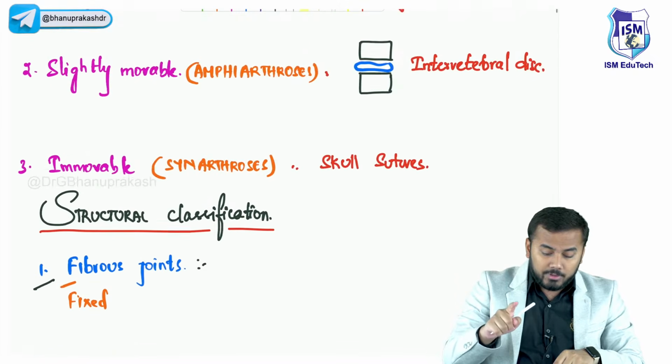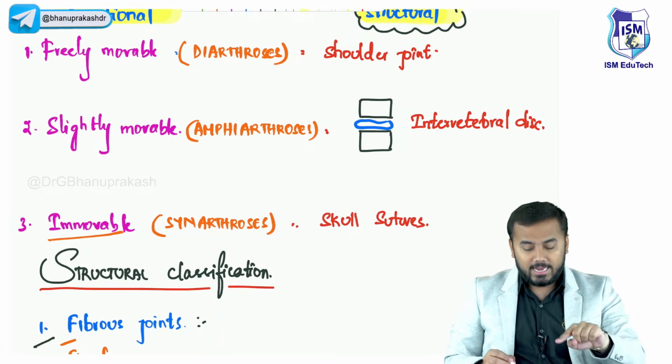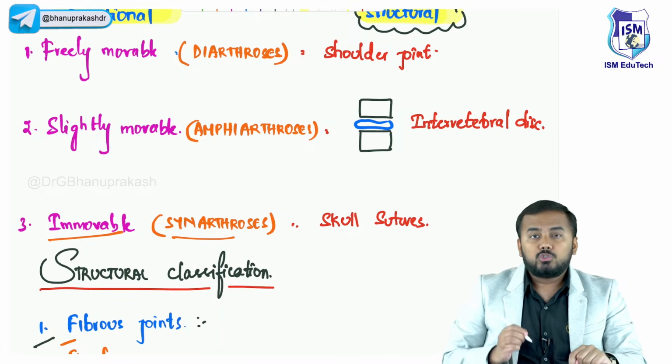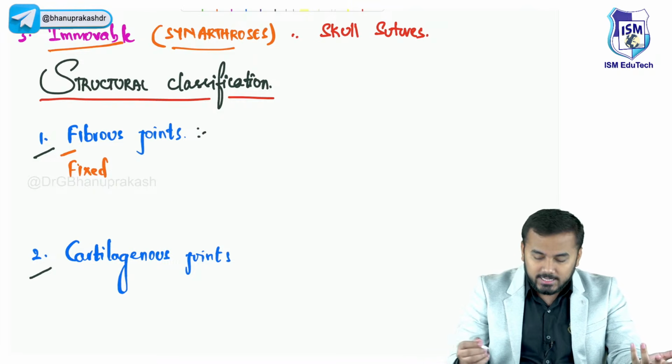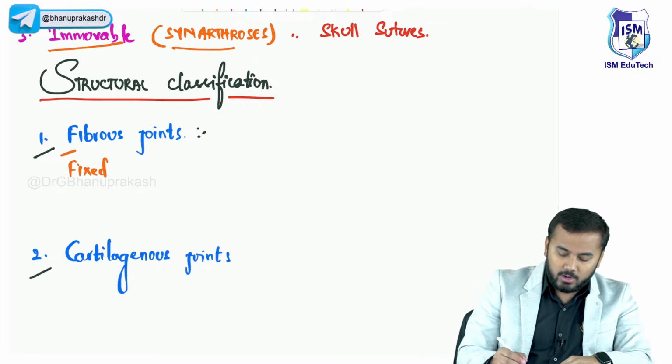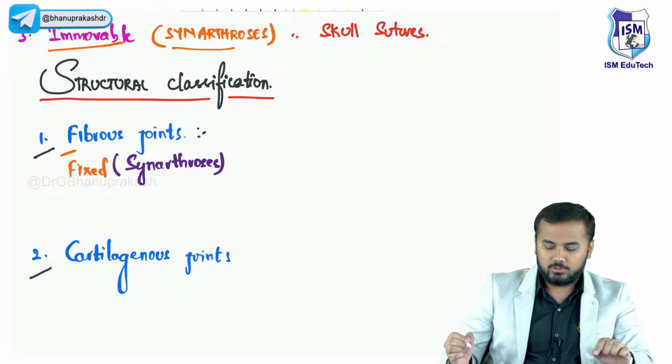Joints which do not move, we already discussed, are called immovable joints. Immovable joints have another name: synarthroses. So can I say that fibrous joints are nothing but synarthroses? Yes, fibrous joints are nothing but your synarthroses.